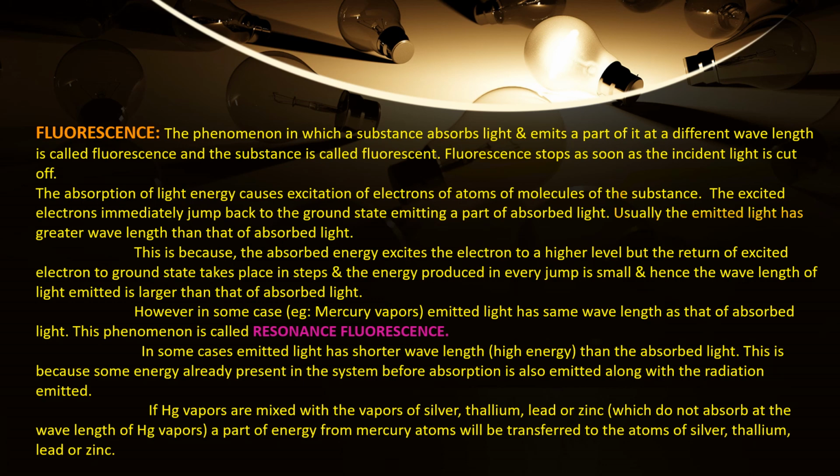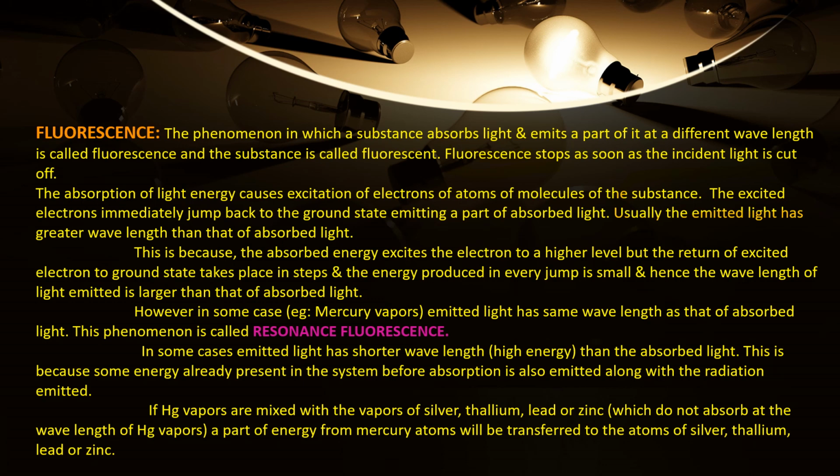The excited electrons come back to the ground state, emitting a part of the absorbed radiation. And usually the emitted light has greater wavelength than that of the absorbed light radiation.